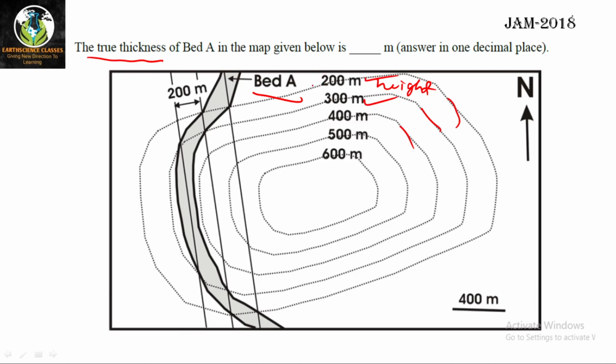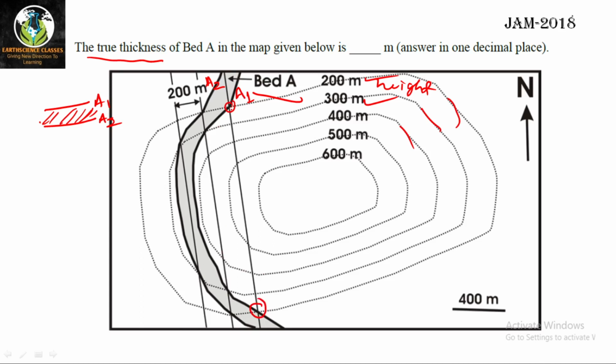If the 200 meter contour passes through the bed, you can see there are two contacts. Let me call them A1 and A2. There are two contacts of the bed. The A1 contact is present on the 200 meter contour, and here you can see the contact, here is a point and here also is a point.